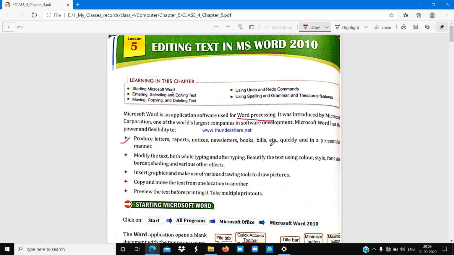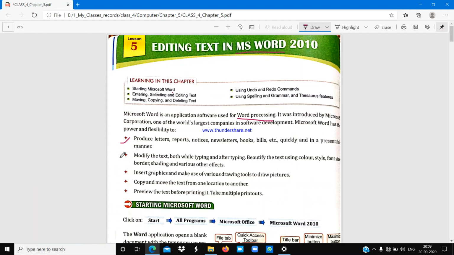With the help of a Microsoft Word document, you can produce letters, reports, notices, newsletters, books, bills, etc. And you can do it very quickly and in a presentable manner. So if you want to present any data or any letter, any notice, any information in a very presentable manner, you can use a Word document.